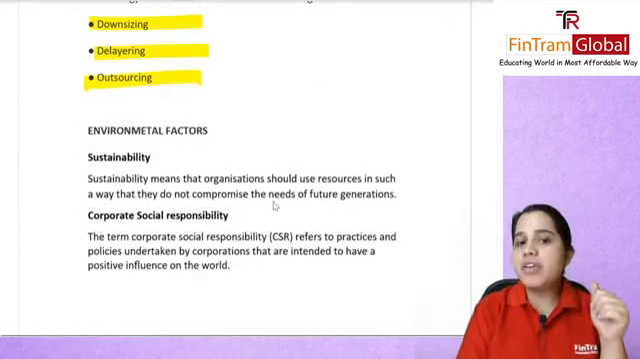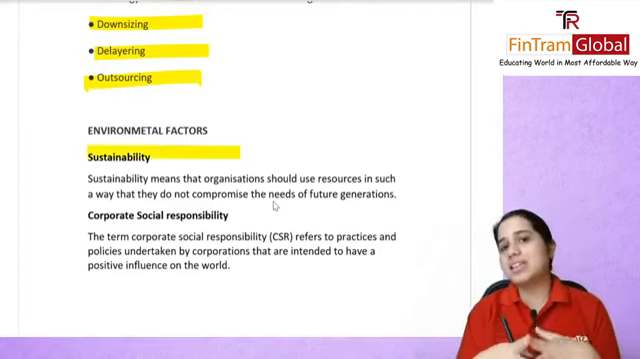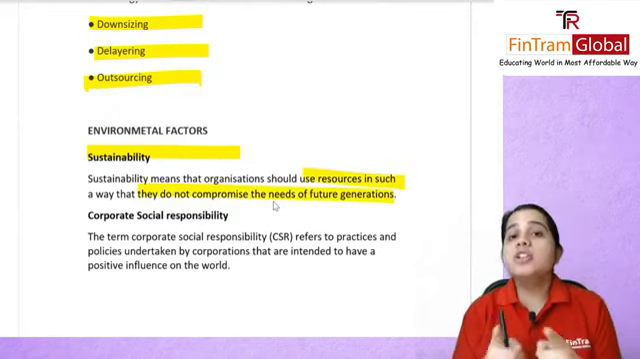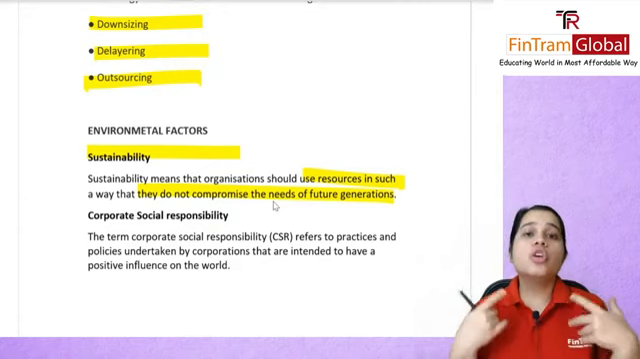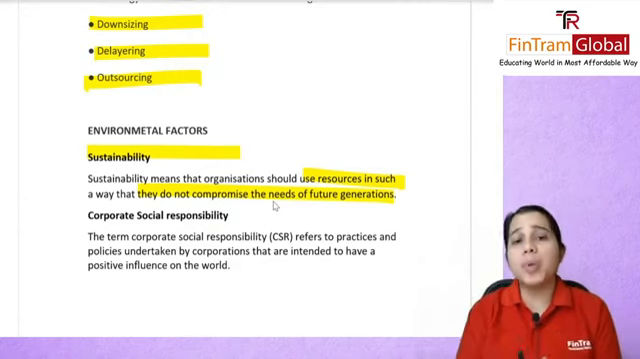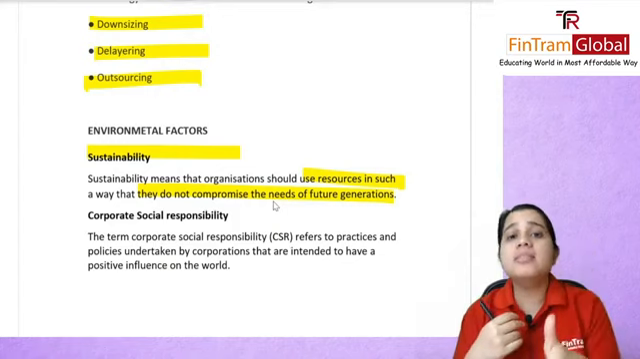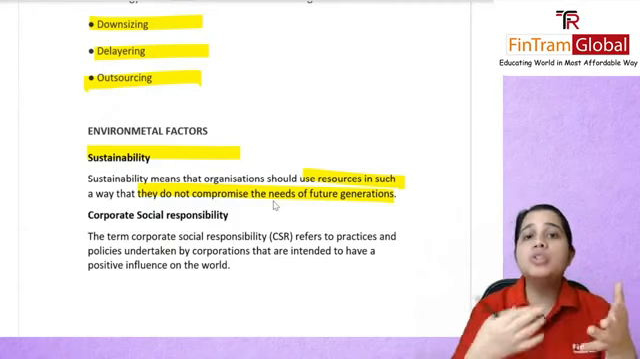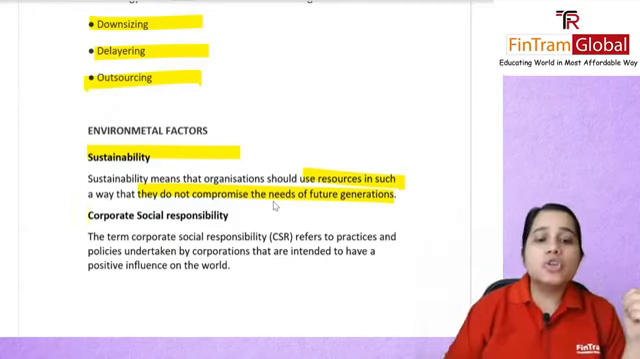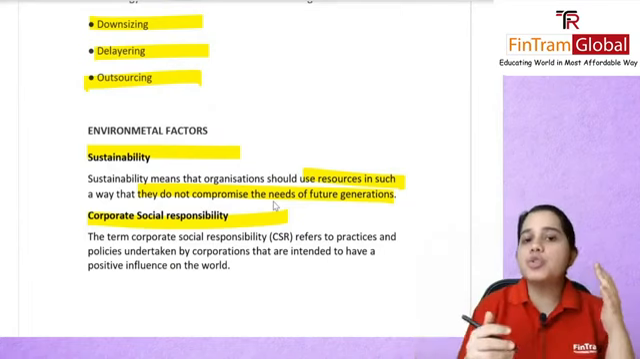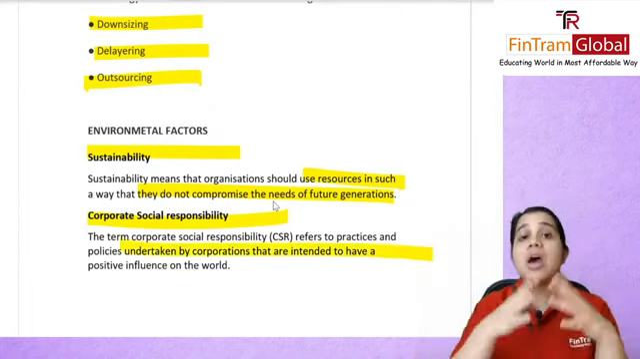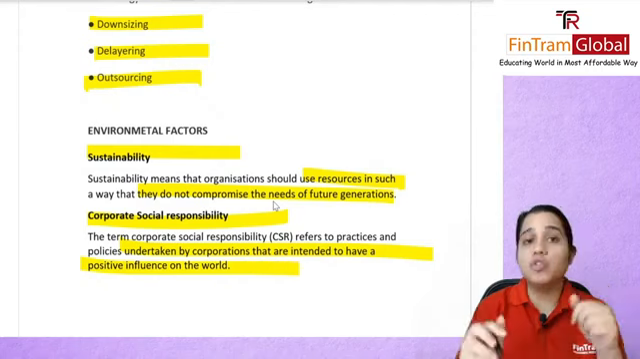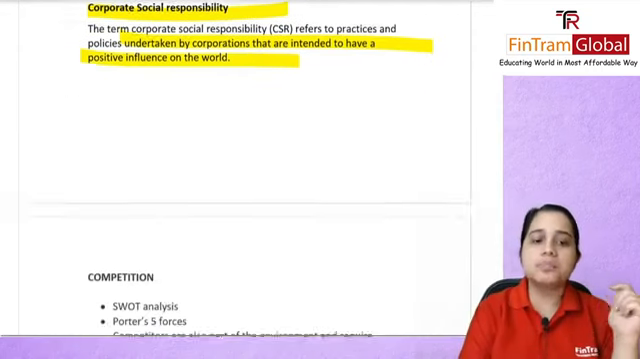What are the environmental factors? You have your sustainability. That basically means that organizations should use resources in such a way that they are not compromising on the needs of future generations. So if you're a company that uses a lot of paper, then make sure that you're also planting trees, because otherwise your future generations will not have enough trees or timber to make paper from. Corporate social responsibility refers to the practices and policies undertaken by organizations or corporations to have a positive impact or influence on the world or society.